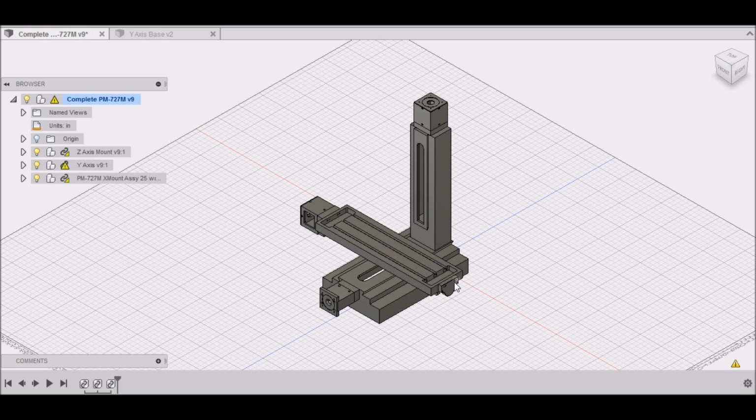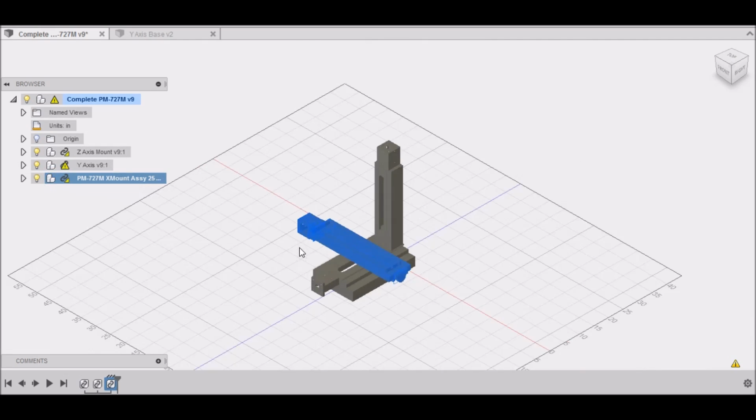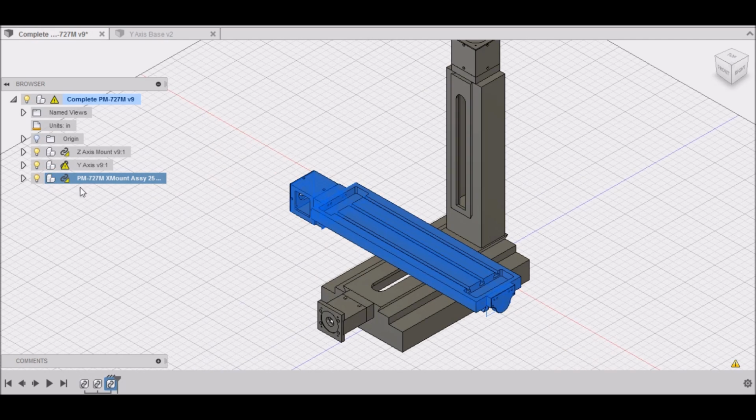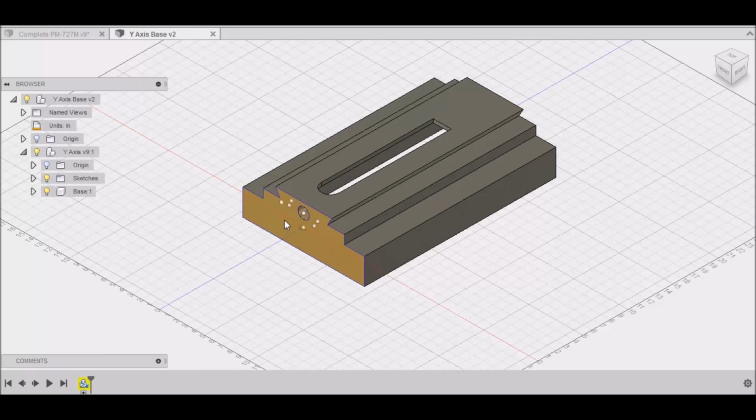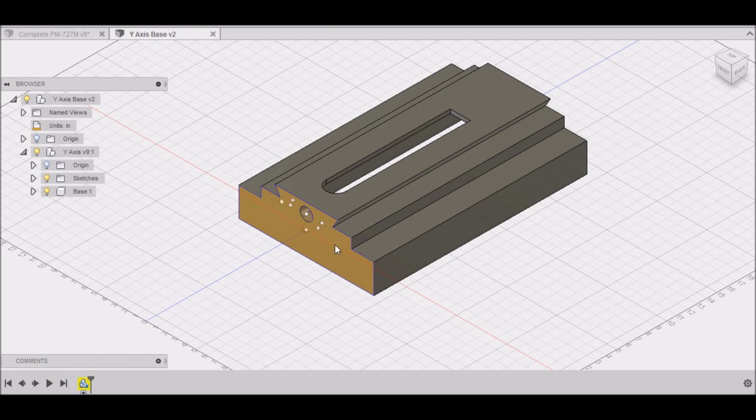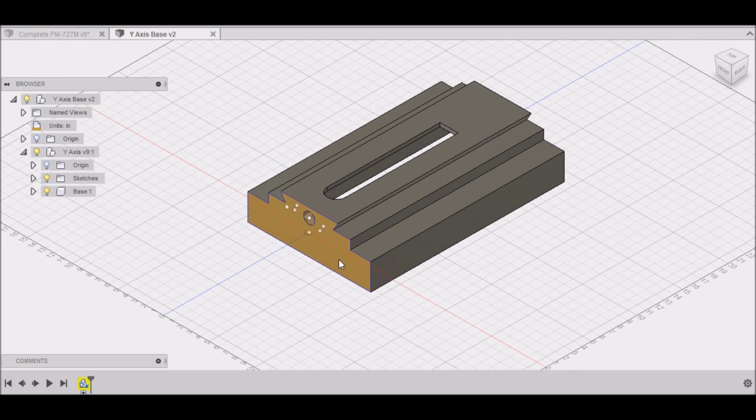Okay, so now that we've finished up the X, it's time to work on the Y-axis. That's what we're going to do in this video. Now, if you remember, I took a sketch of the mounting locations for the Y-axis, and so I went ahead and drew up the base.